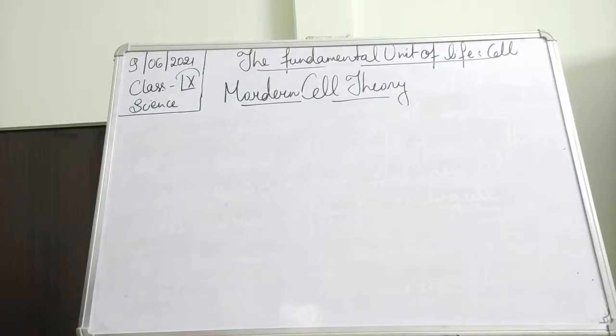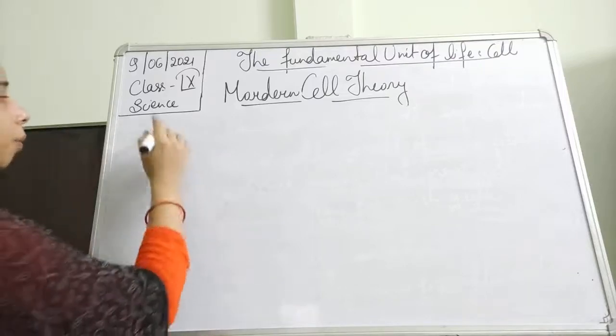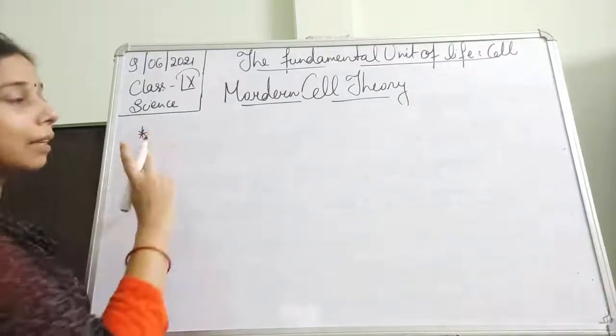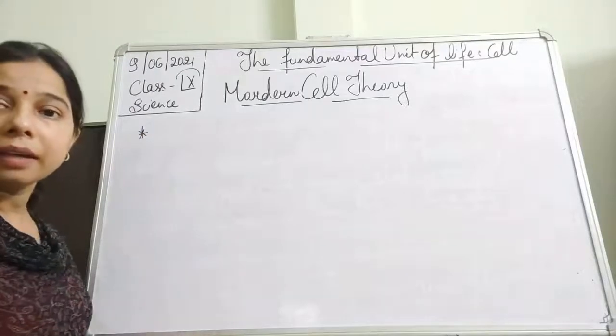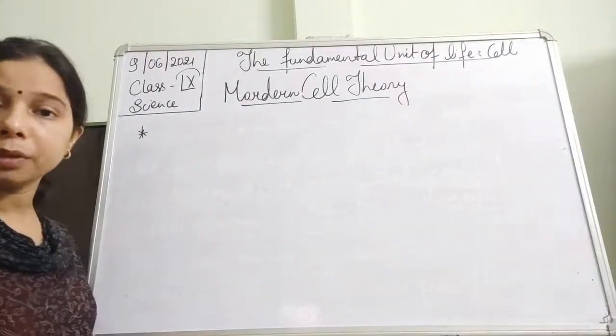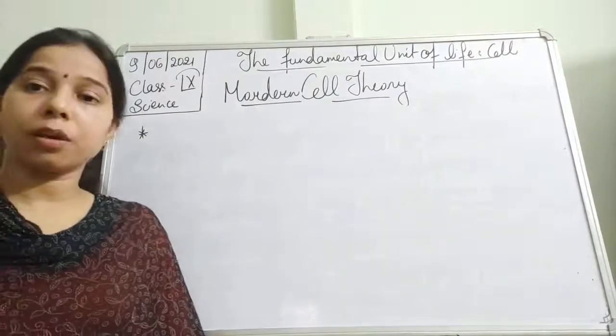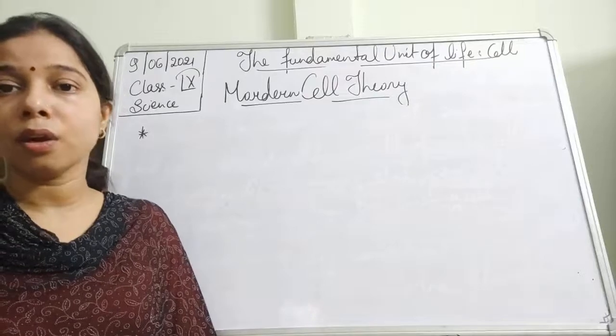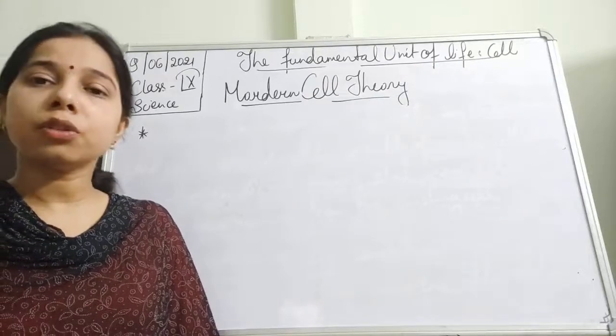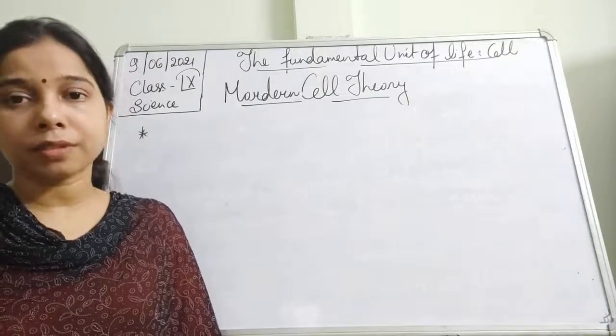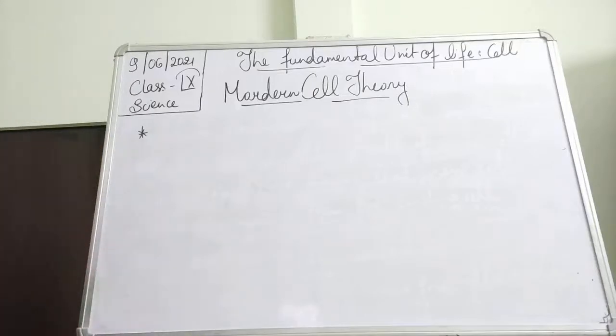The important features of the modern cell theory. The most important features are two only: the cell comes from a pre-existing cell, and all living organisms are composed of cells and their products. These are the two most important things explained in the modern cell theory.